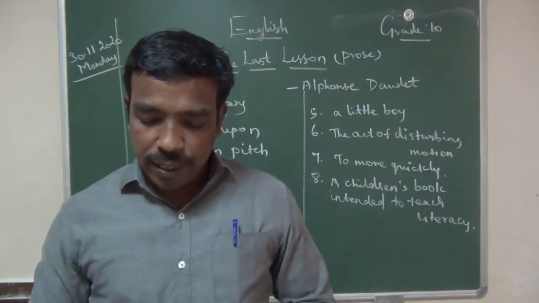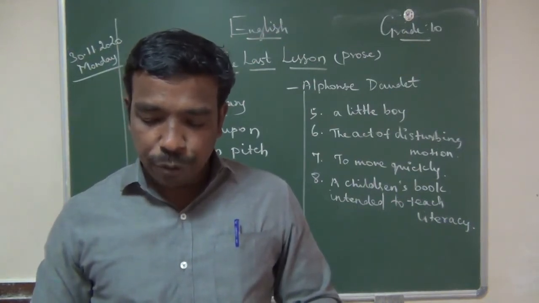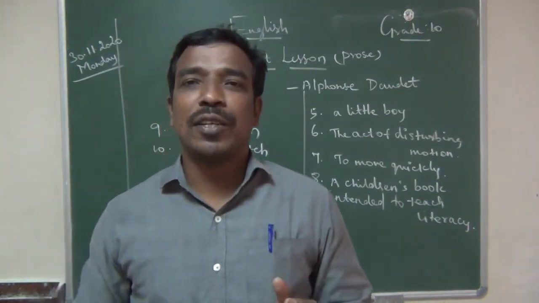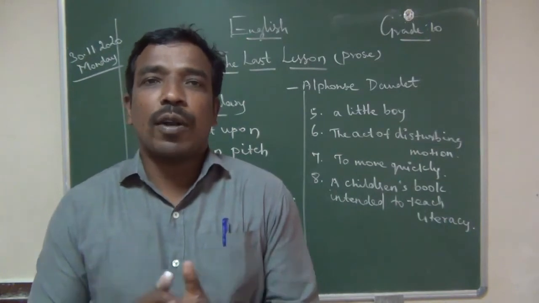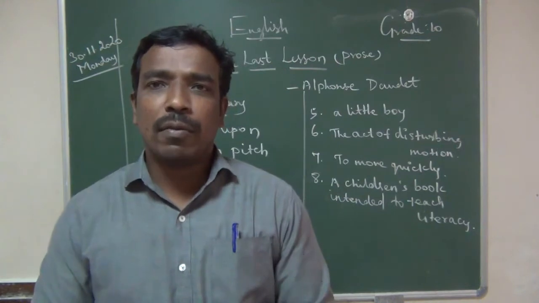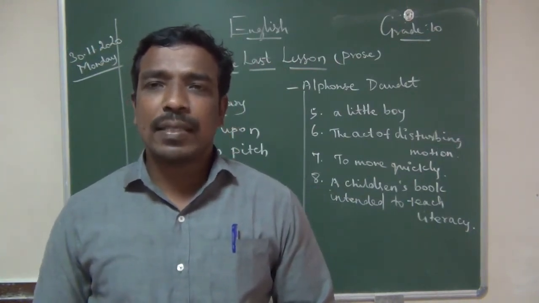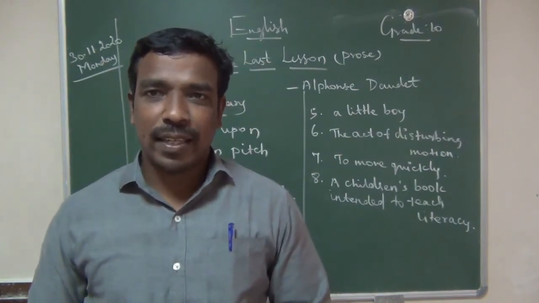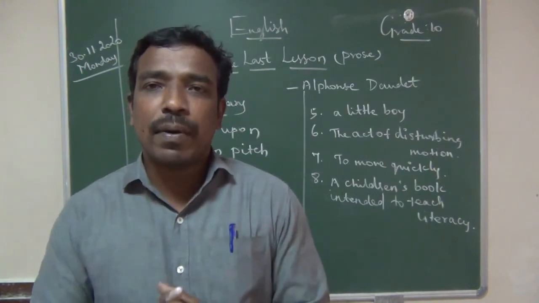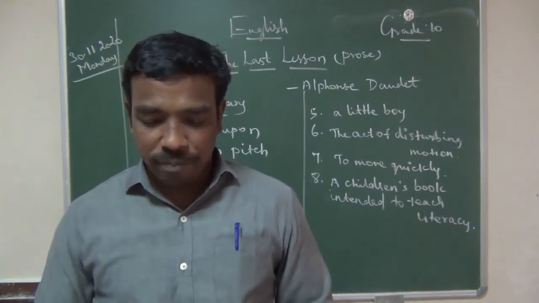"My children, this is the last lesson I shall give you. The order has come from Berlin to teach only German in the schools of Alsace and Lorraine." See the condition. Now somewhat is very clear. They got the order from Berlin. Which part is called Berlin? Any importance of Berlin? Berlin is the capital city of Germany. So here the order had come from Berlin to teach only in German in Alsace and Lorraine. That is the reason.